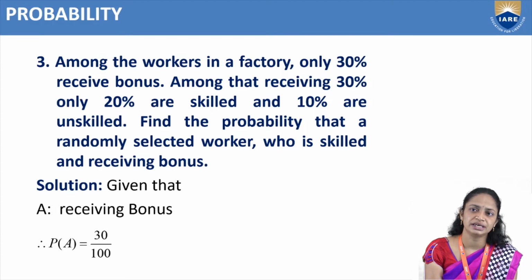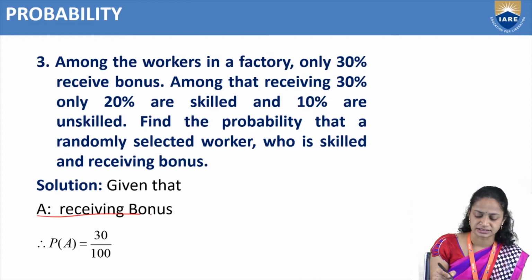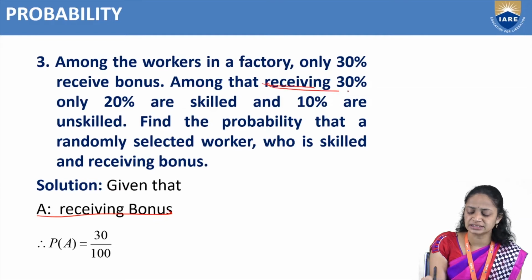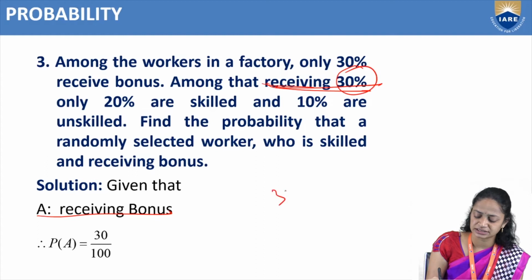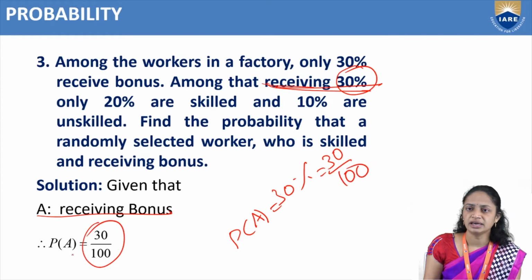Find the probability that a randomly selected worker is skilled and receiving a bonus. Given that A is receiving a bonus, how many are receiving a bonus? Only 30% of people. So P of A equals 30%, that means 30 by 100.